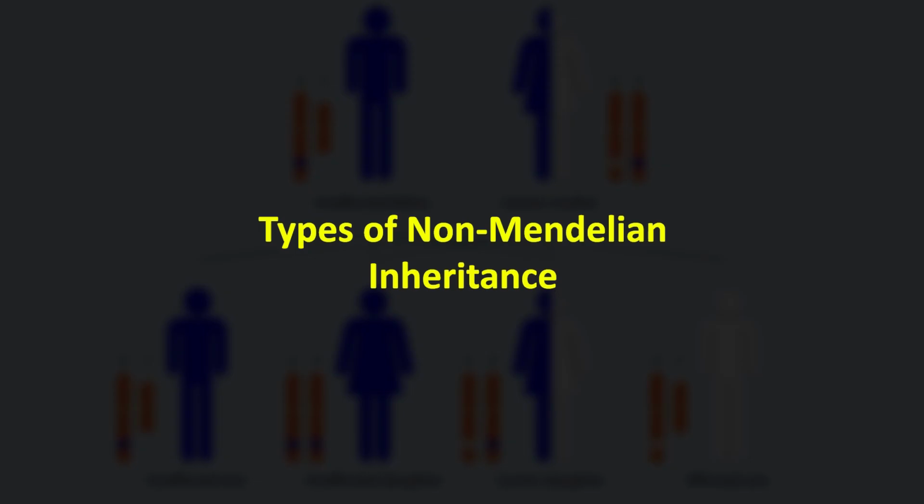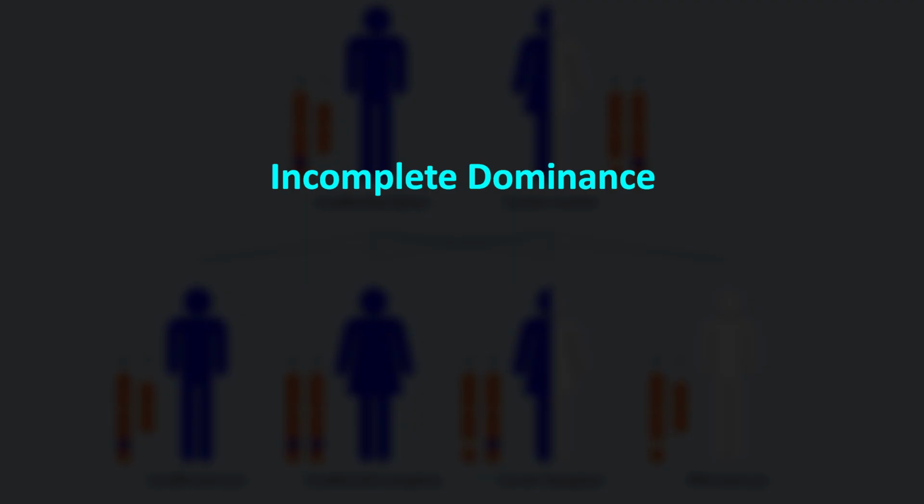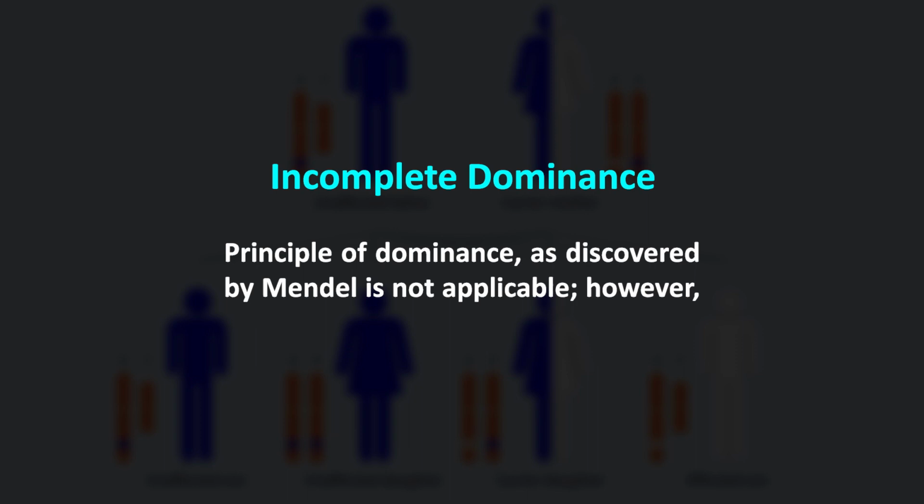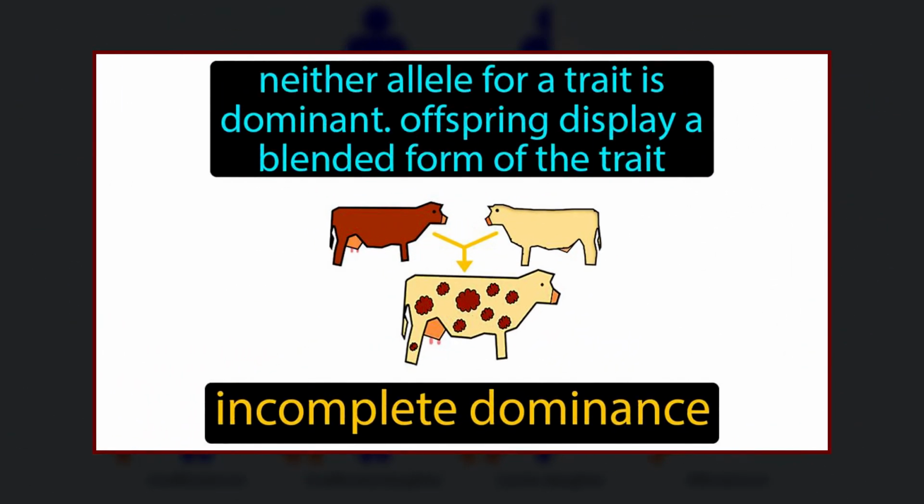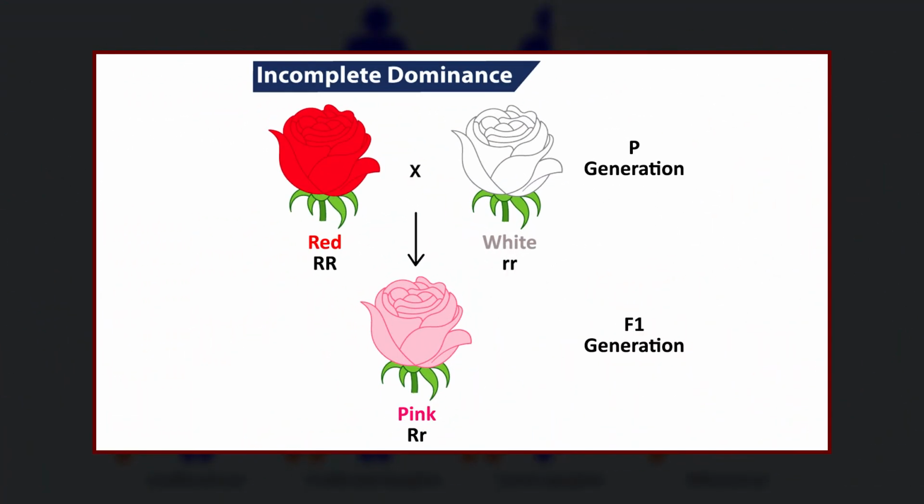Dear students, let's discuss the types of non-Mendelian inheritance. First, the incomplete dominance. In this type, the principle of dominance as discovered by Mendel is not applicable. However, the principle of uniformity is seen. In incomplete dominance, the genetic traits mix, which produces an intermediate phenotype in terms of physical traits. The pink rose is a great example, in which the white and red varieties of rose are hybridized and the resulting offspring is a pink rose.